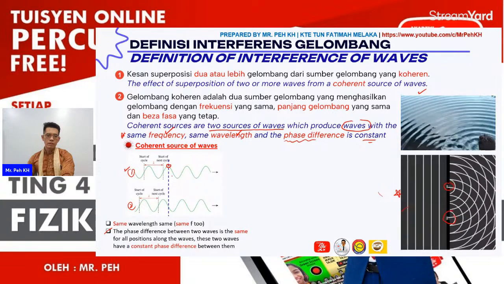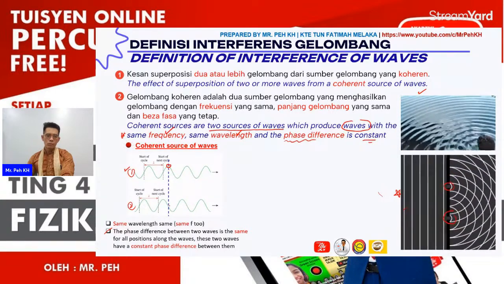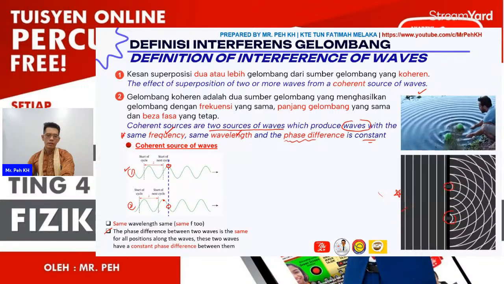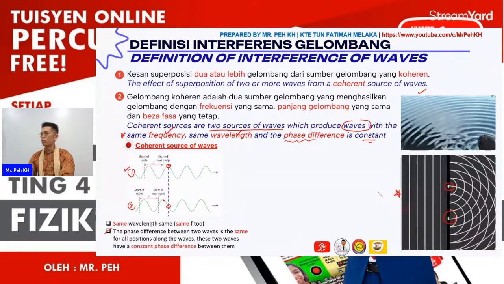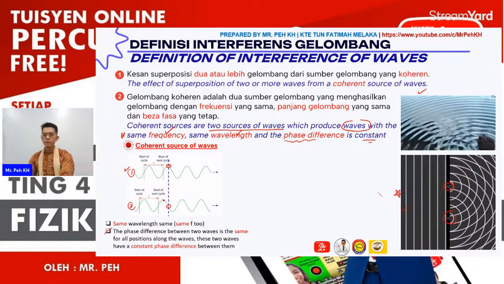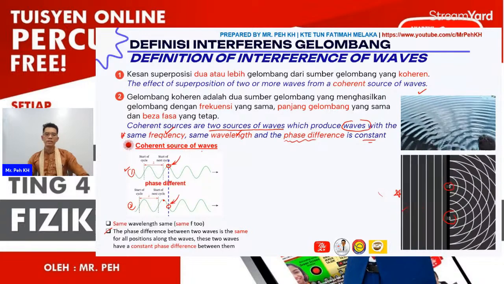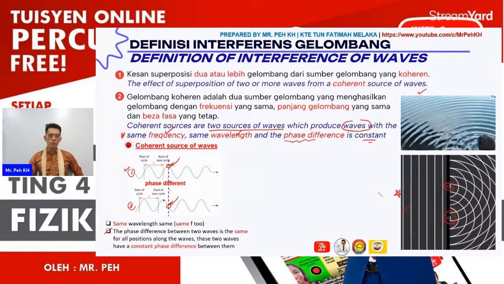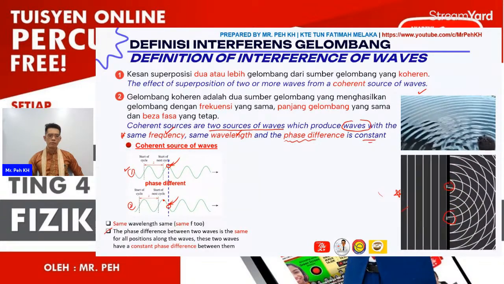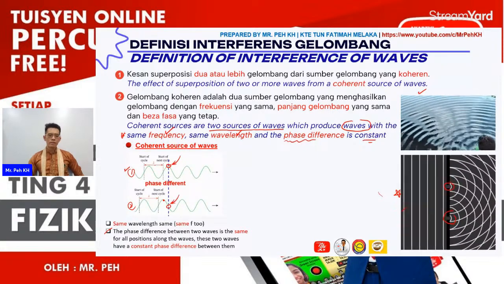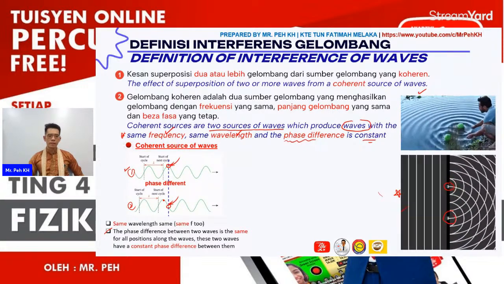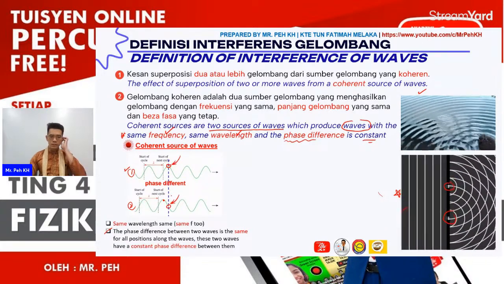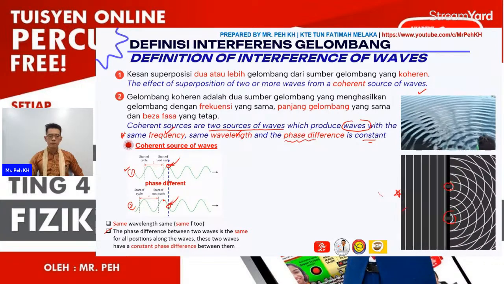So the first wave is at the crest, and for the second wave, the position is just after the crest. Okay, and then if I say the wave is moving with the same distance, firstly I want to show you that at the initial point, both waves actually have different phase. The first wave will be at the crest. Then the second wave here is just after the crest.